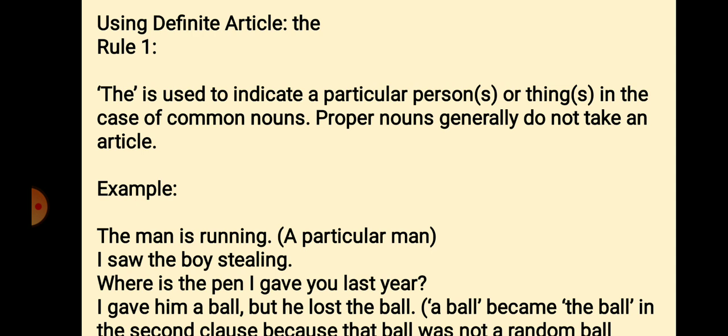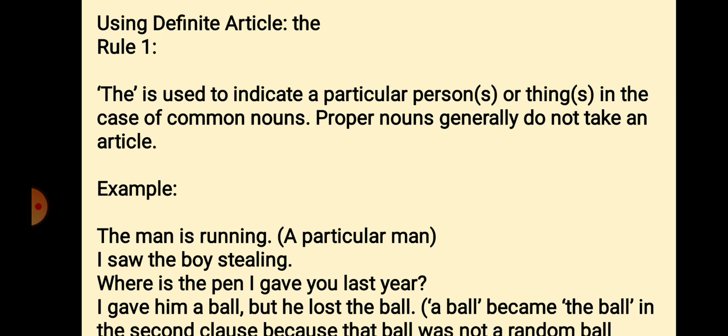Now, rules for definite article the. Rule number 1. The is used to indicate a particular person or thing in the case of common nouns. Proper nouns generally do not take an article. Example, the man is running. It means we are talking about a particular specific man. I saw the boy stealing. The boy who was stealing, not any other boy.